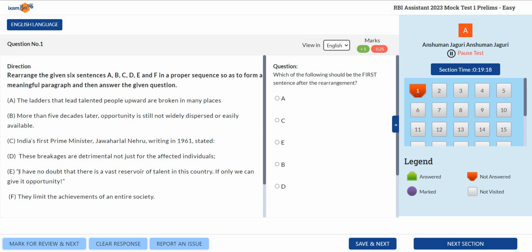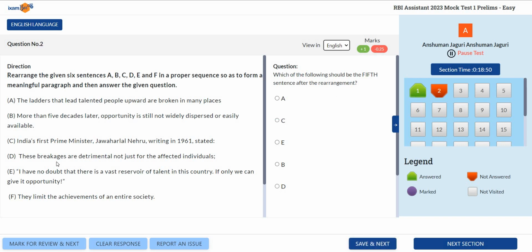Then I have no doubt. See, we have a direct speech here. This is enclosed in double inverted commas, so it cannot be a first sentence, right? Because I don't know who said it. Then F, they. Again, we have a pronoun here, so it cannot be a first sentence. So let's take C as the first sentence. So C is the first sentence. Let's click C. First sentence, it's asking.